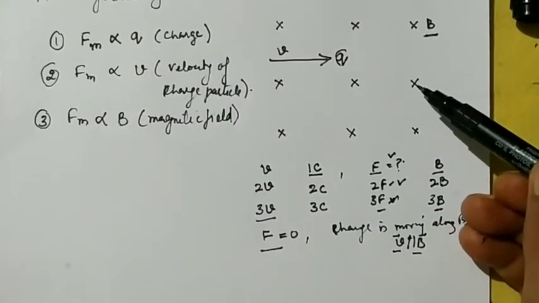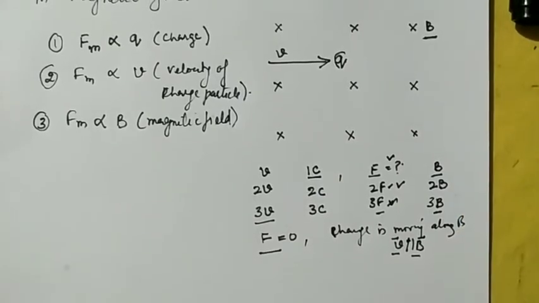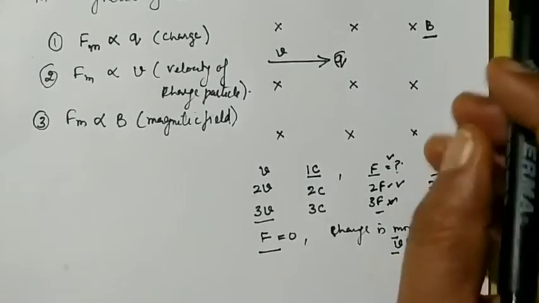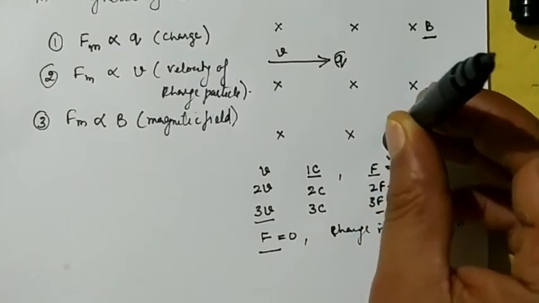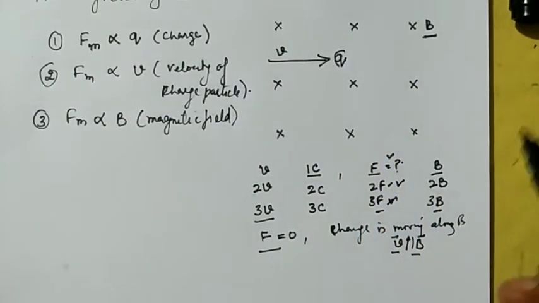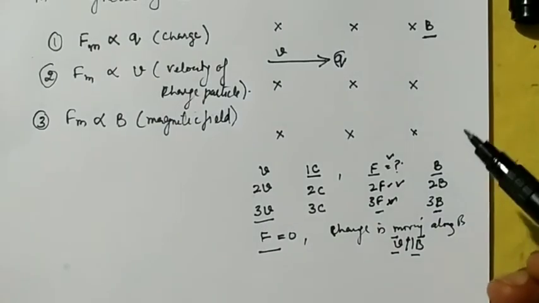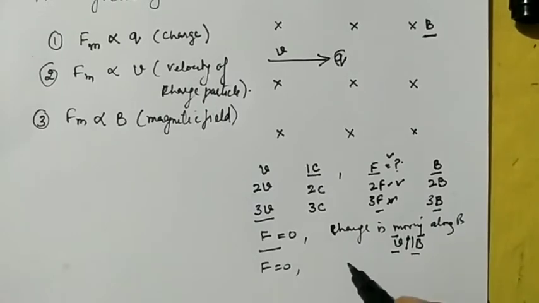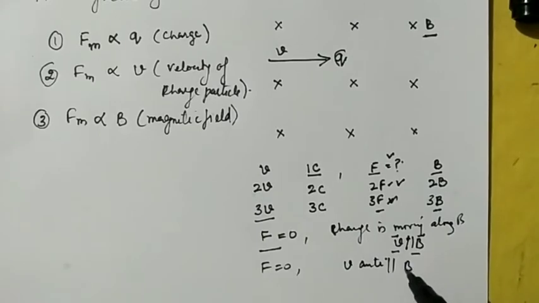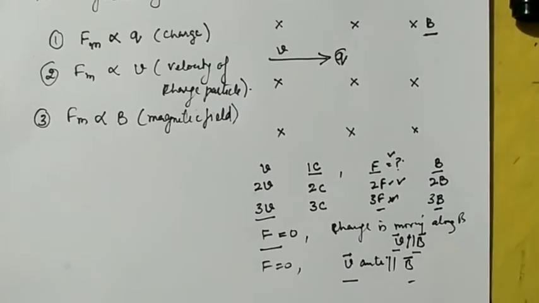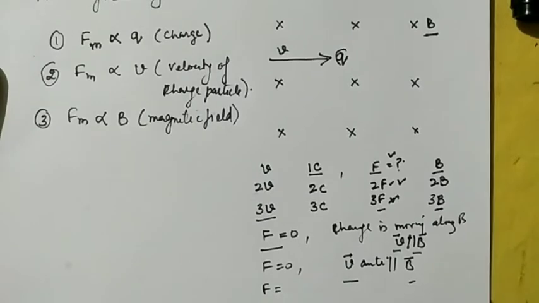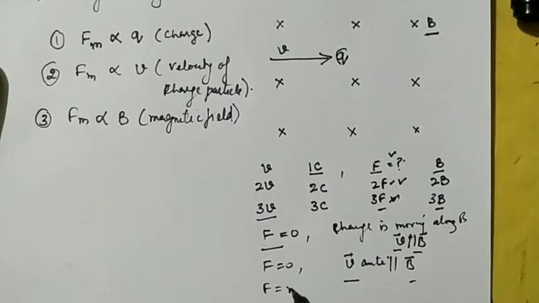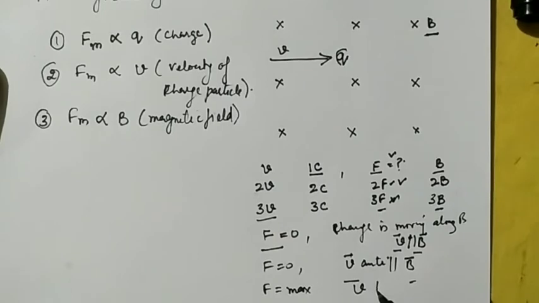I make the charged particle move perpendicularly upward. अब मैं ऊपर की तरफ जिस direction में pen है उस direction में इसको move करवाता हूं. तो I observe that अगर charged particle इस direction में भी move कर रहा है, then also the charged particle experiences a zero force जब V anti-parallel है. So again the force is zero. The force experienced by the charged particle is maximum when velocity is perpendicular to the magnetic field.